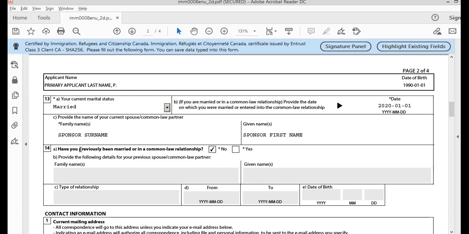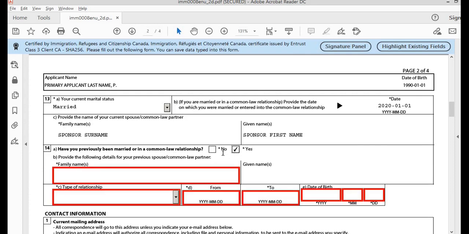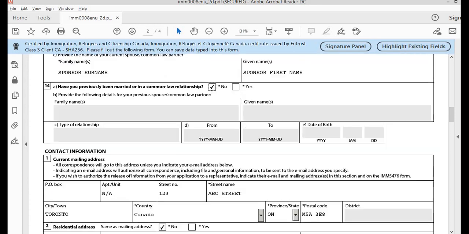Next is, have you previously been married or in a common law relationship? Based on your information, you can mark yes or no and fill the details. If no, this will be grayed out.